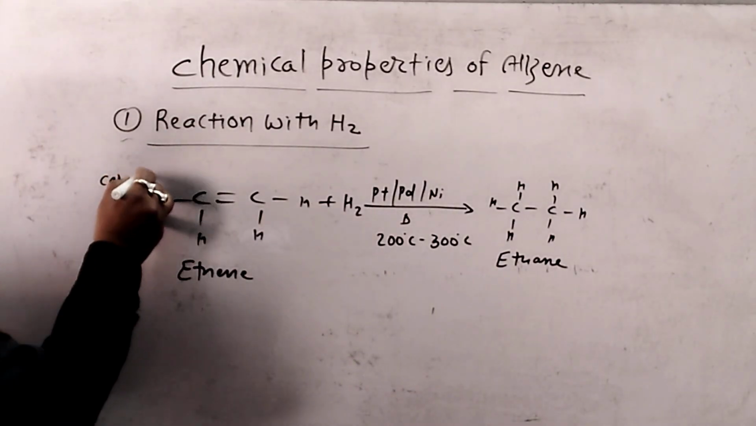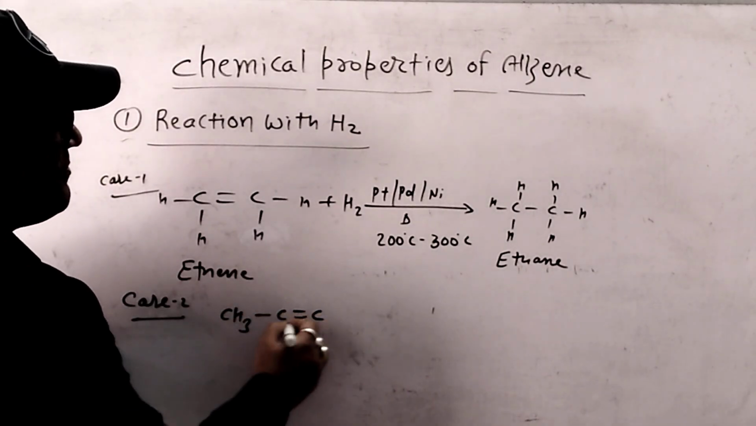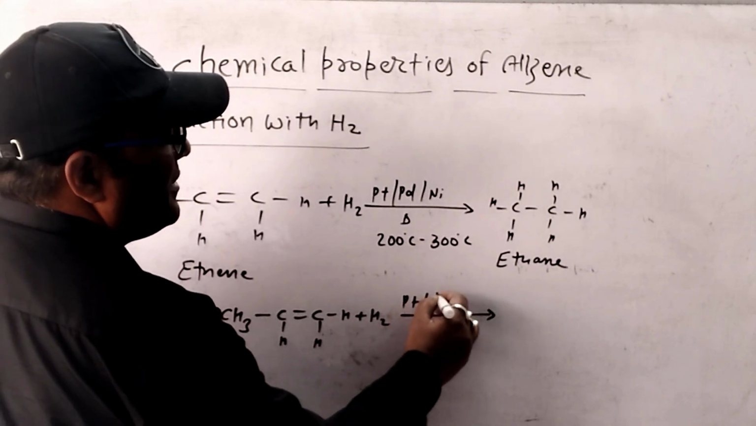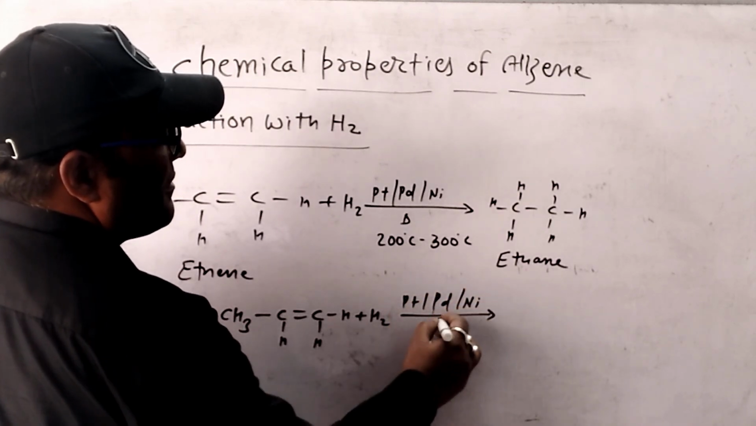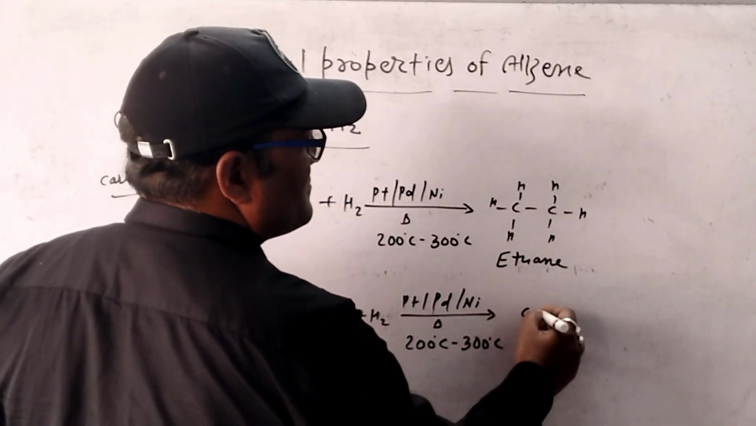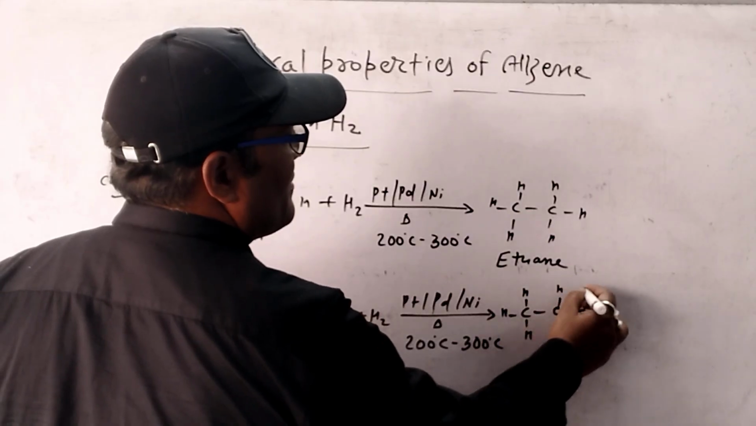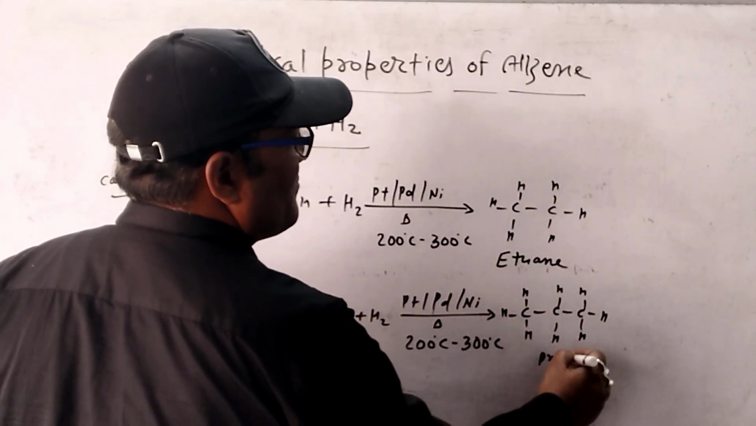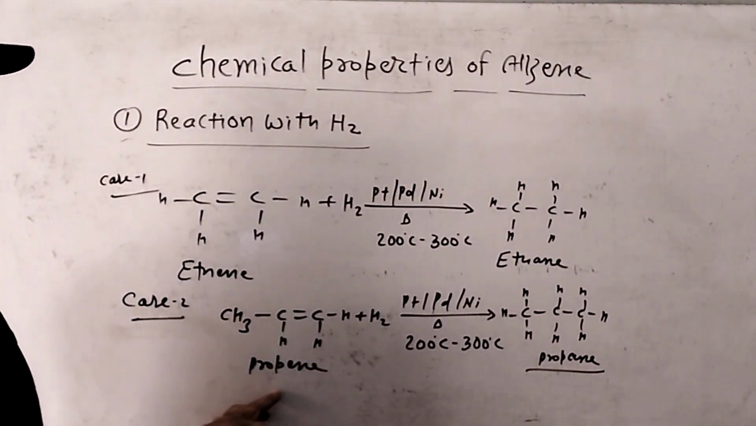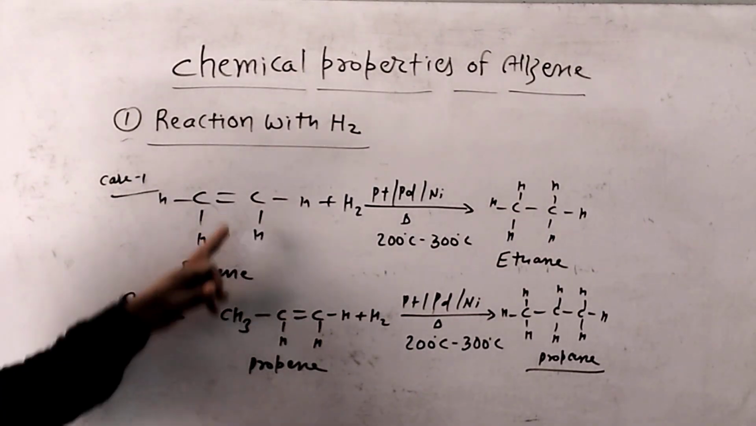So ethene to ethane compound is prepared here. This is case 1. Now in case 2, whenever propene reacts with H2 in presence of Pt, Pd or Ni after heating at 200 degree C to 300 degree C, propane compound is formed. This is propene. By the hydrogenation, propane compound is prepared. So this is first chemical property of alkene.